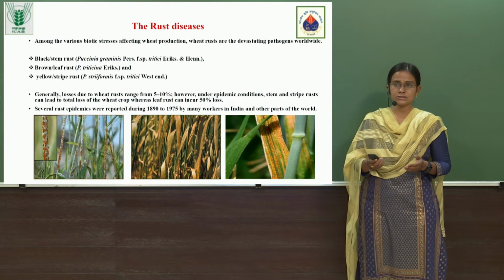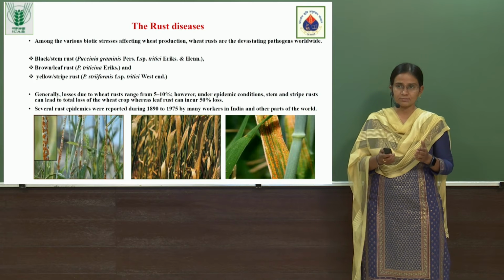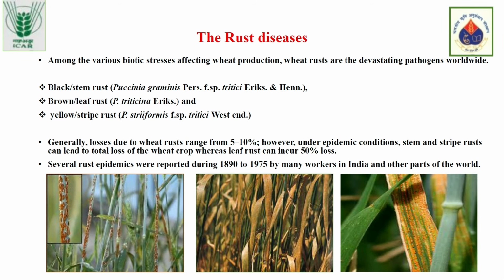In the three pictures, on the left hand side, you can see the stem rust. As the name indicates, stem rust means that it appears mostly on the stem of the wheat plant. It can also be seen on the leaf part and also on spikes. It totally covers the plant with these pustules and leads to yield losses.